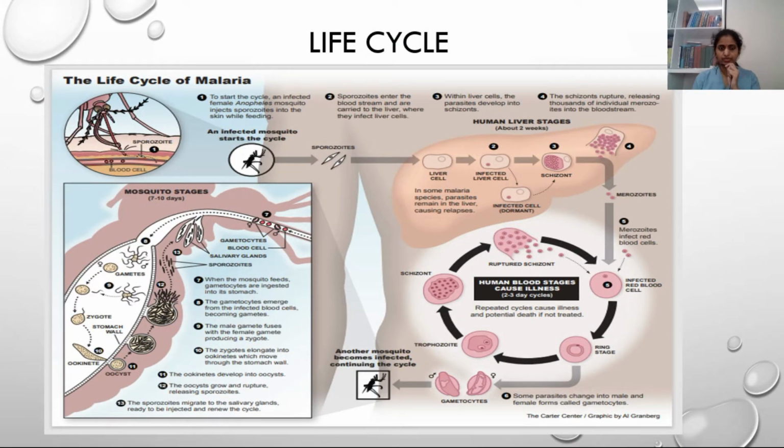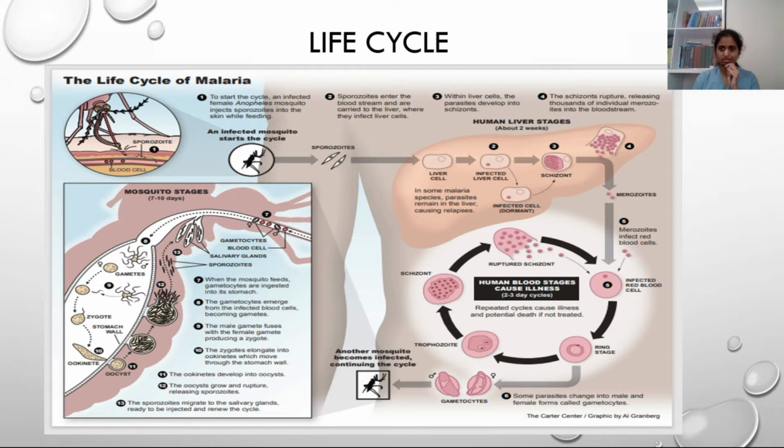We'll look at the life cycle of the malarial parasite briefly. As I told you, this parasite enters the human body through a female Anopheles mosquito. This mosquito injects sporozoites into the skin. From the skin, sporozoites enter the bloodstream and reach the liver cells. Once the parasite infects the liver cells, these sporozoites convert into schizonts through a series of steps. These schizonts mature and rupture into the circulation and release the merozoites.